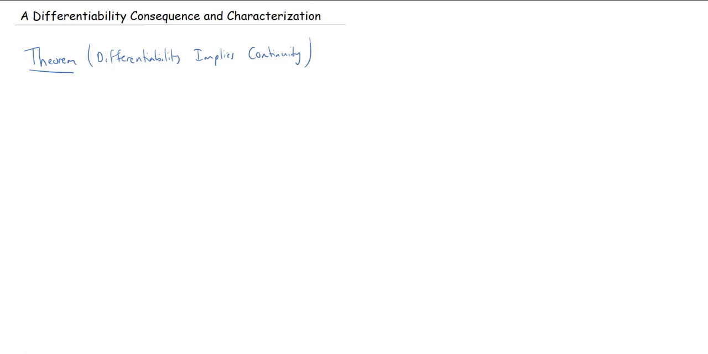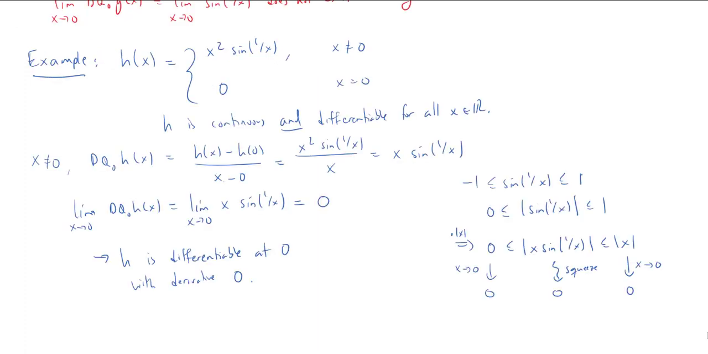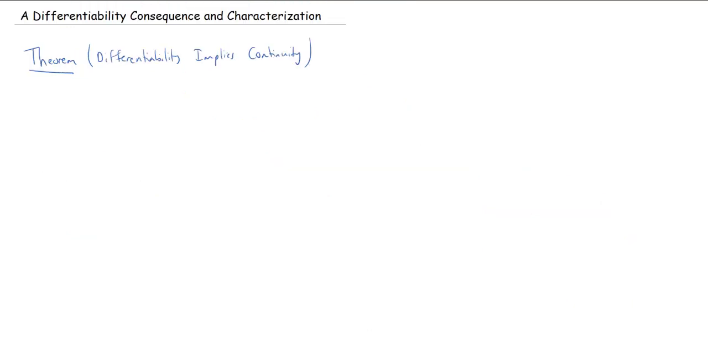Which in fact we did. You can see in the last example we did from the last video. We proved directly by using the limit of the difference quotient that the function h was differentiable at 0, and it is a consequence that h is continuous at 0. Okay, so you do not have to explicitly prove that.